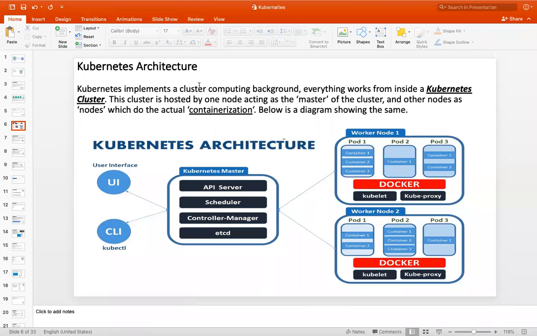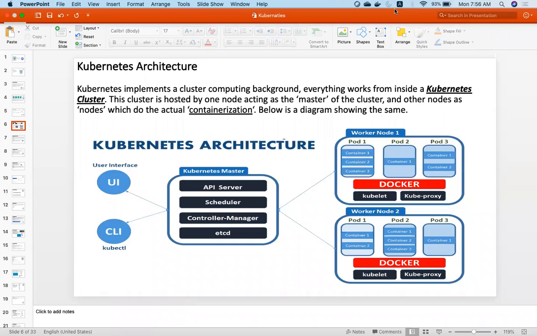So what is the role of master? In any cluster, what is the role of master? But in the master machine, we have a few more components we will discuss. What the master machine does, basically, it will manage the cluster.